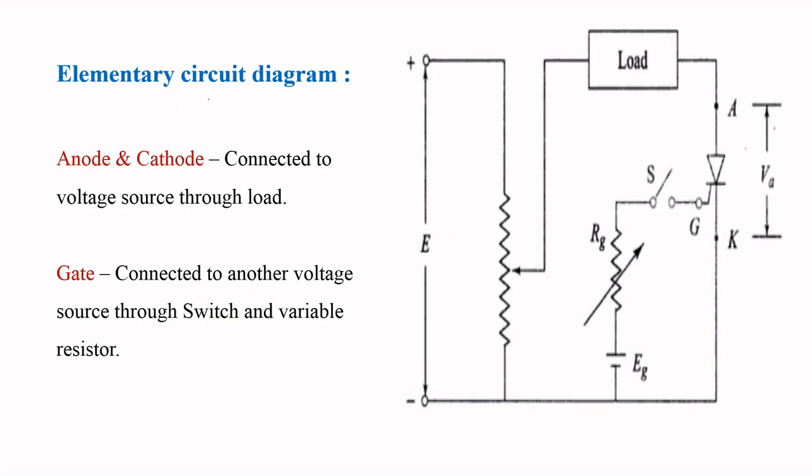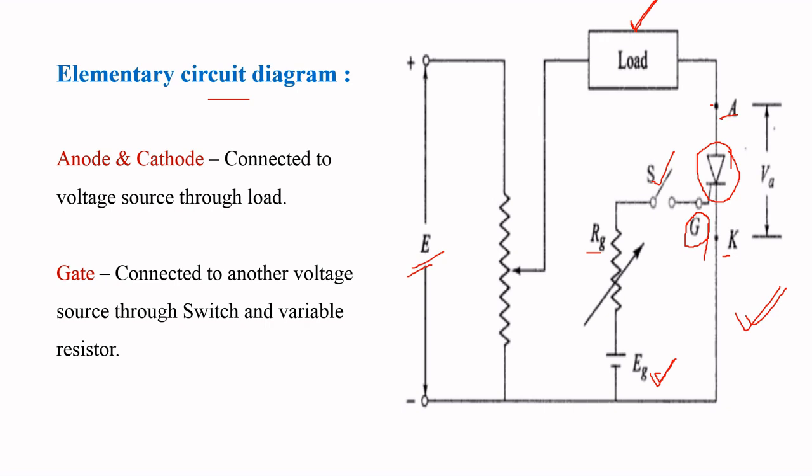Coming to elementary circuit diagram, this is the elementary circuit diagram. This is the thyristor. The anode and cathode of a thyristor are connected to the external voltage source through a load, and the gate terminal of the thyristor is connected to one more voltage source EG through a variable resistor RG and a switch. That is the construction of the elementary circuit diagram.